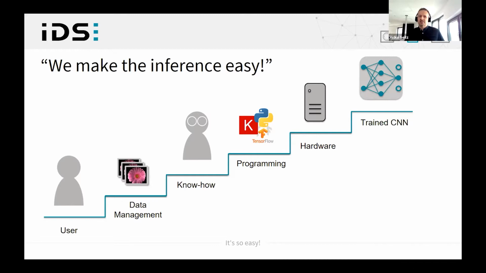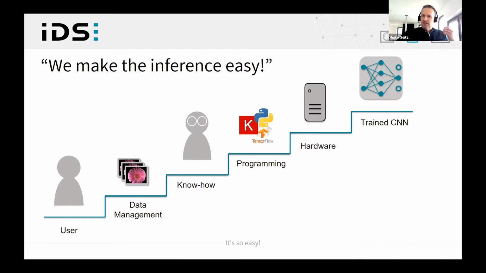One of the biggest is in the area of knowledge. So how to program or build a CNN, to choose the right model architecture that best fits with the task, or to set up the right hardware to train the networks. These issues are the main reasons why CNNs are often not yet more widely used in the industry.